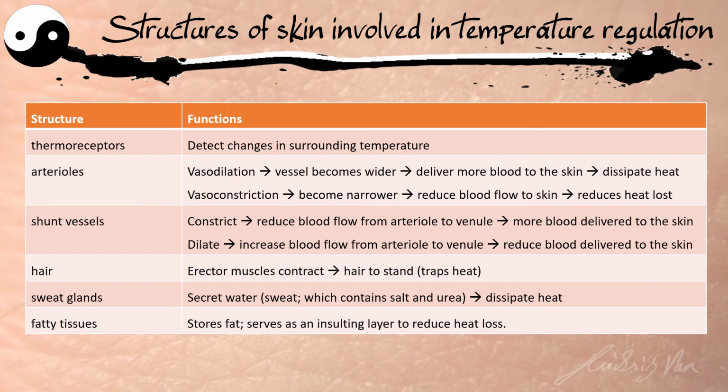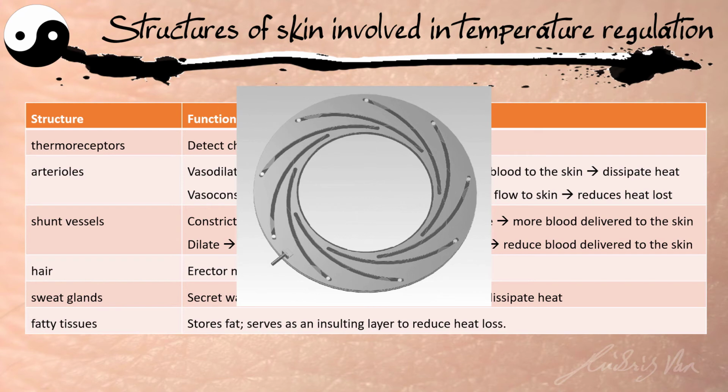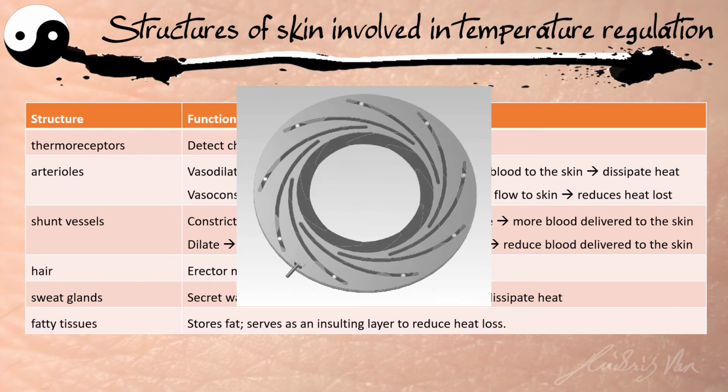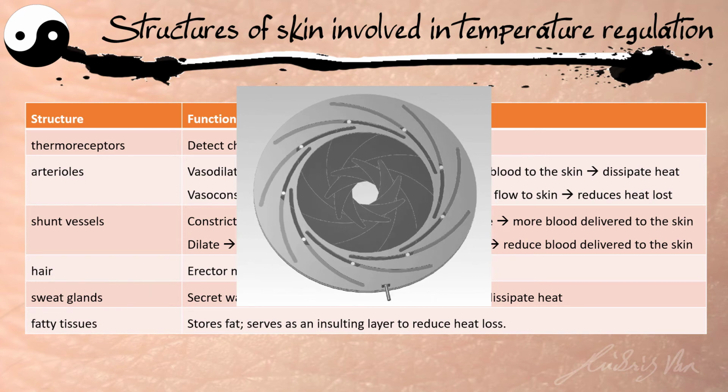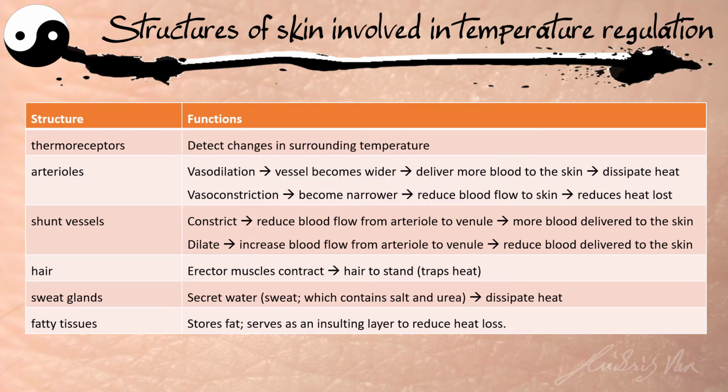And the reverse is true. Let's say we are in a cold environment, the arterioles will constrict and become more narrow. When they become more narrow, you will expect less blood to flow to the skin, and this will reduce heat loss. The shunt vessel, as I have emphasized earlier on, connects the arteriole to the venule.